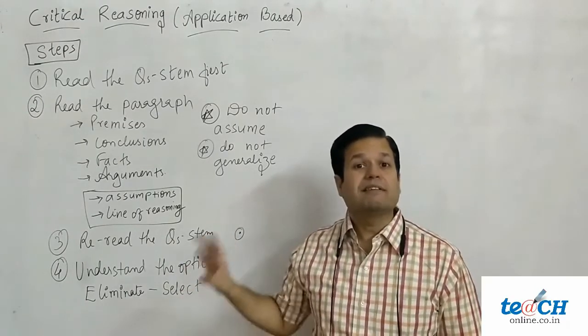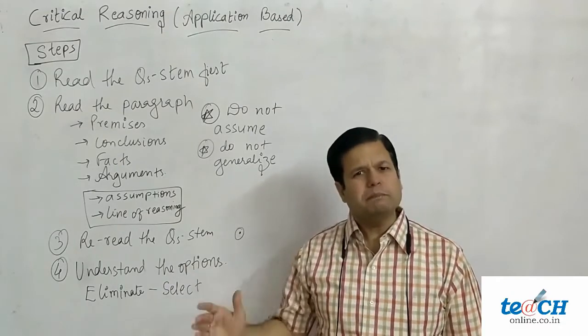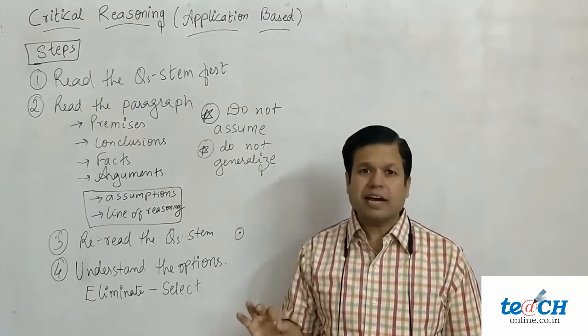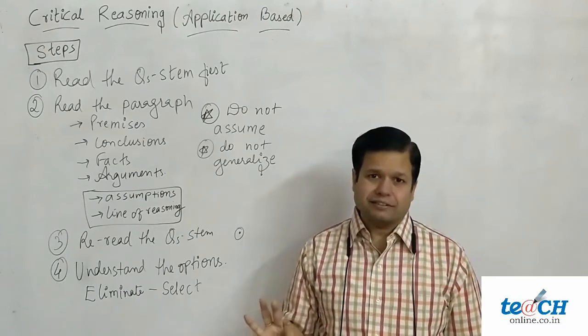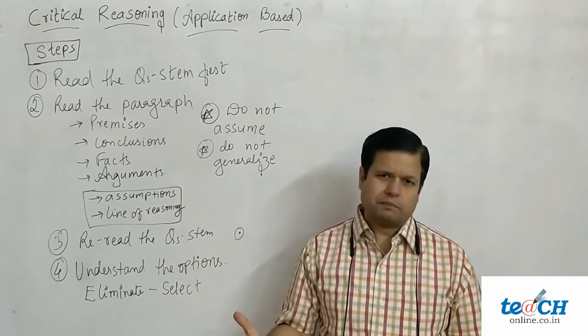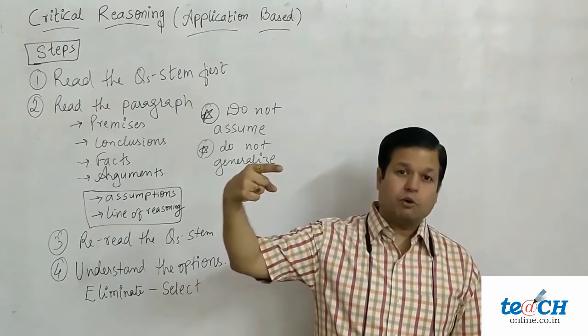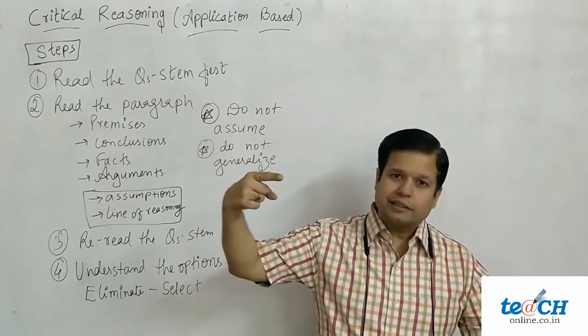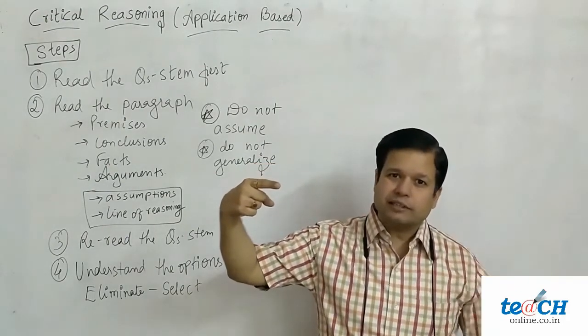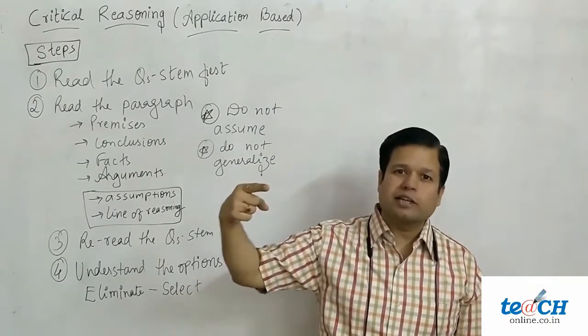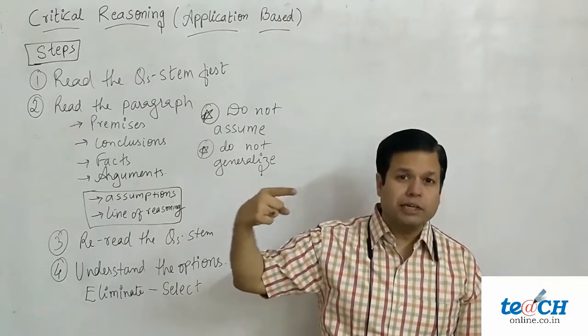Here, patience is very important. Normally, people lack patience, and because of that, they get incorrect answers. Let me take an example. People read option A. They like it. Most of them mark it. They don't read even B, C, D or E. They just mark A because they liked A. They should not be done.